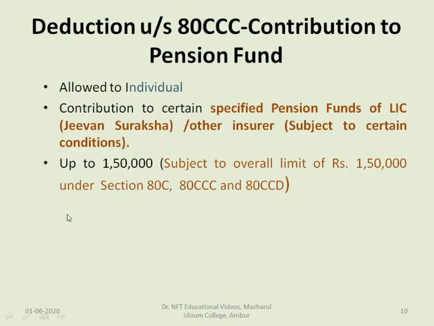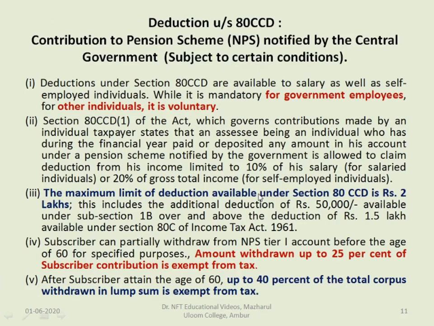So already we have seen 80C, 80CCC and 80CCD. 1,50,000 is the amount which you can claim altogether in 80C, 80CCC and 80CCD. Here an addition of 50,000 for NPS is also available. Total it comes to around 2 lakhs. So the total maximum amount of deduction under 80C, 80CCC and 80CCD is 2 lakh, with the pension scheme notified by the Central Government of India.